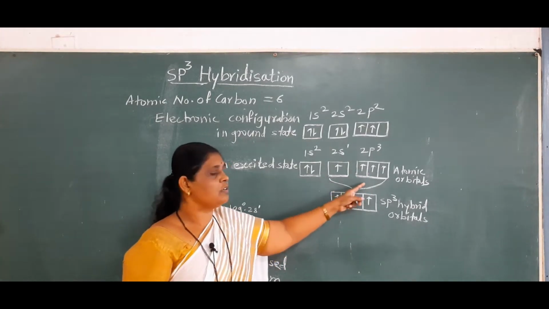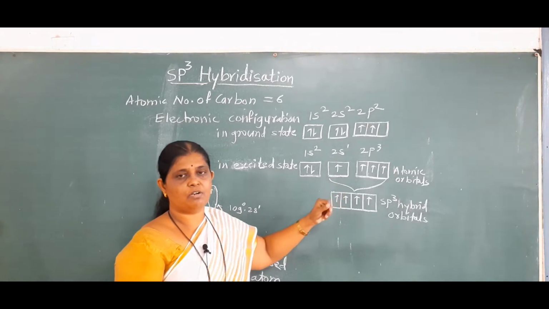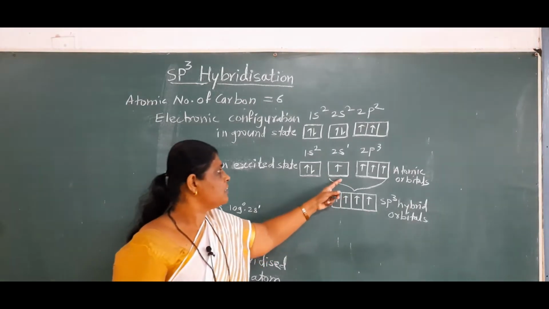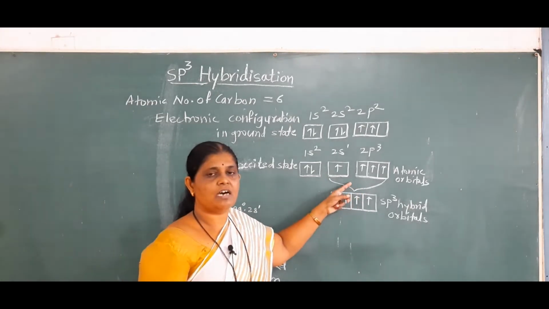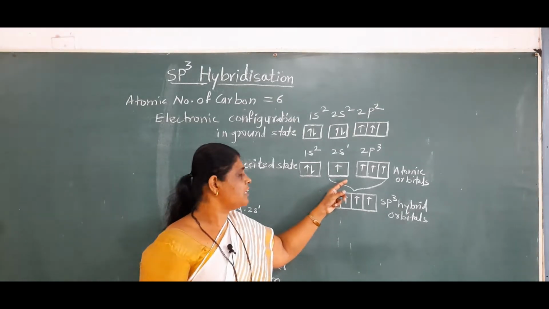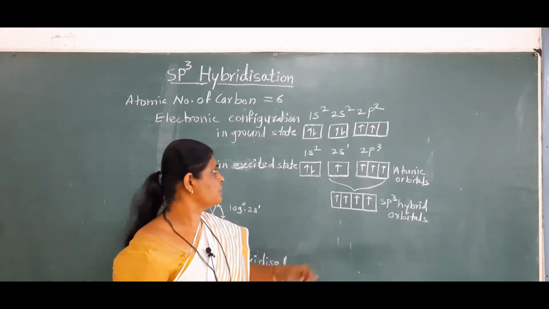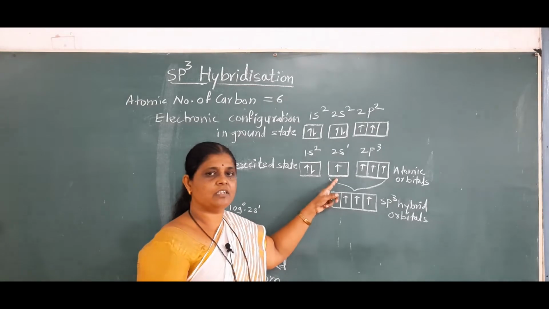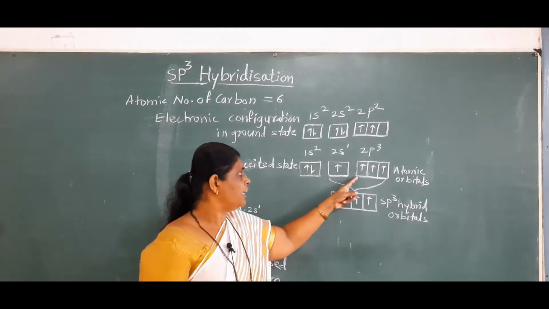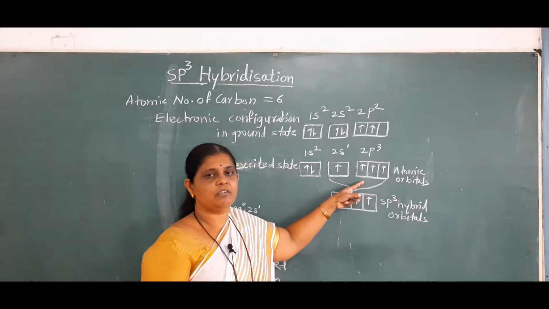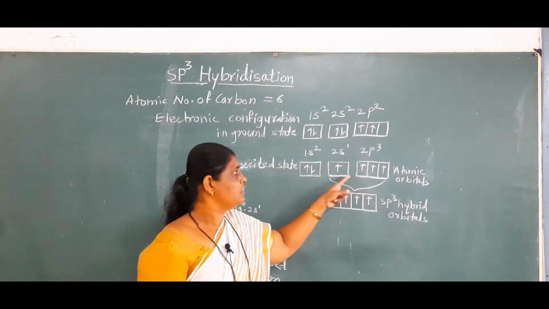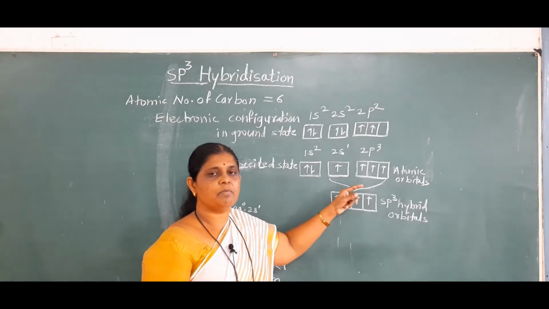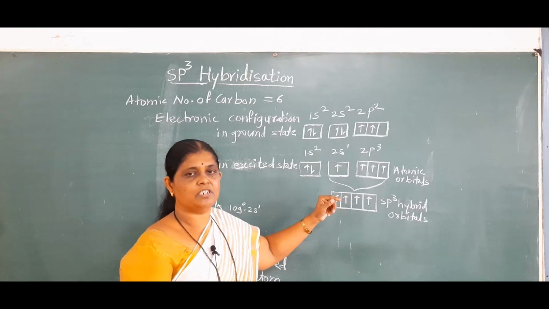There are 4 unpaired electrons in the outermost orbit, but these 4 unpaired electrons are not present in the same type of atomic orbitals. One electron is present in the s atomic orbital and the other 3 are present in p atomic orbitals. These orbitals have different energy and different shapes.